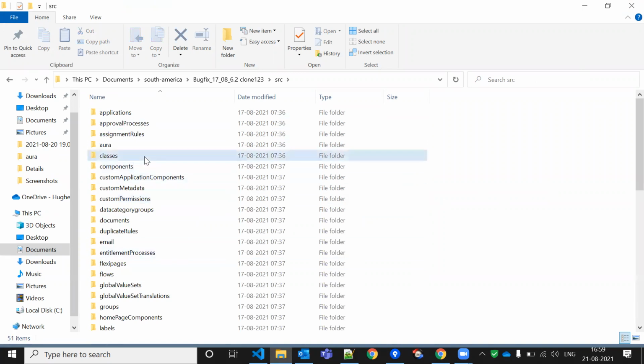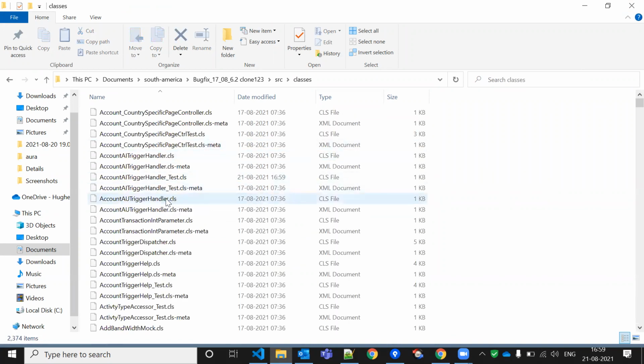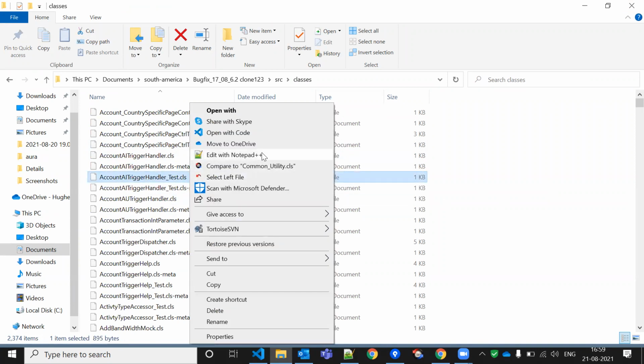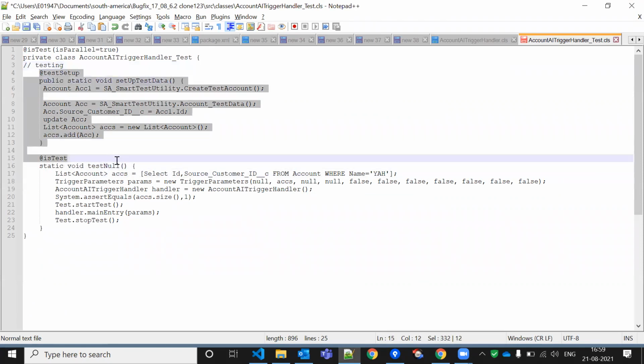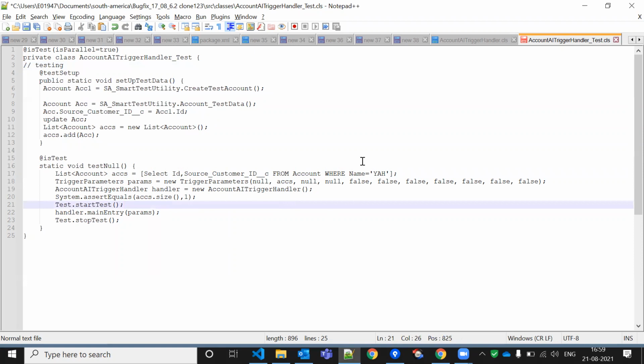So these are test classes. I'm just trying to make a change in this test class. I'll open this test class in my local in Notepad. So I'm just making a change. Suppose I write one of the methods, so adding one of the comments. Whatever I'm adding, even if I'm giving one space as well, this will also be captured.